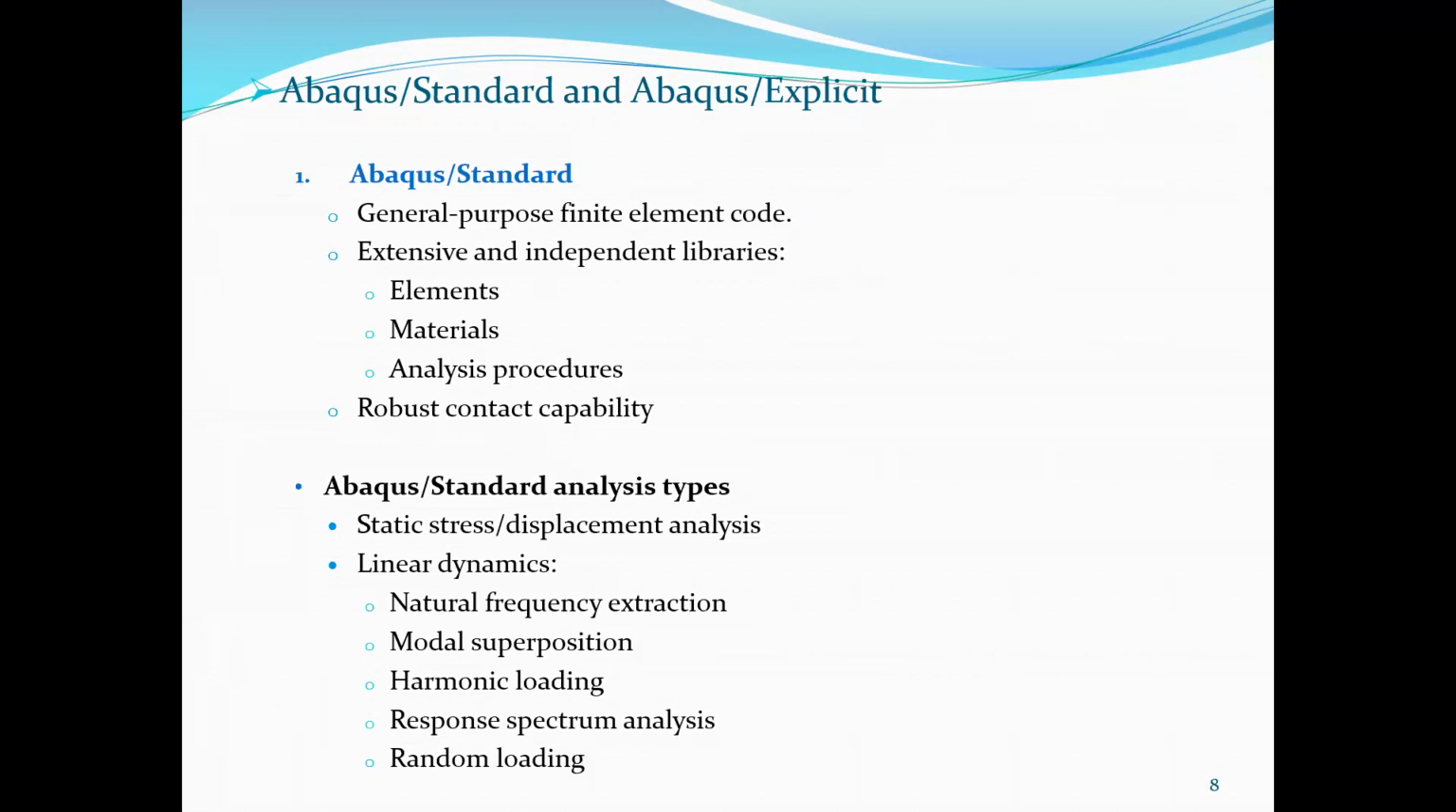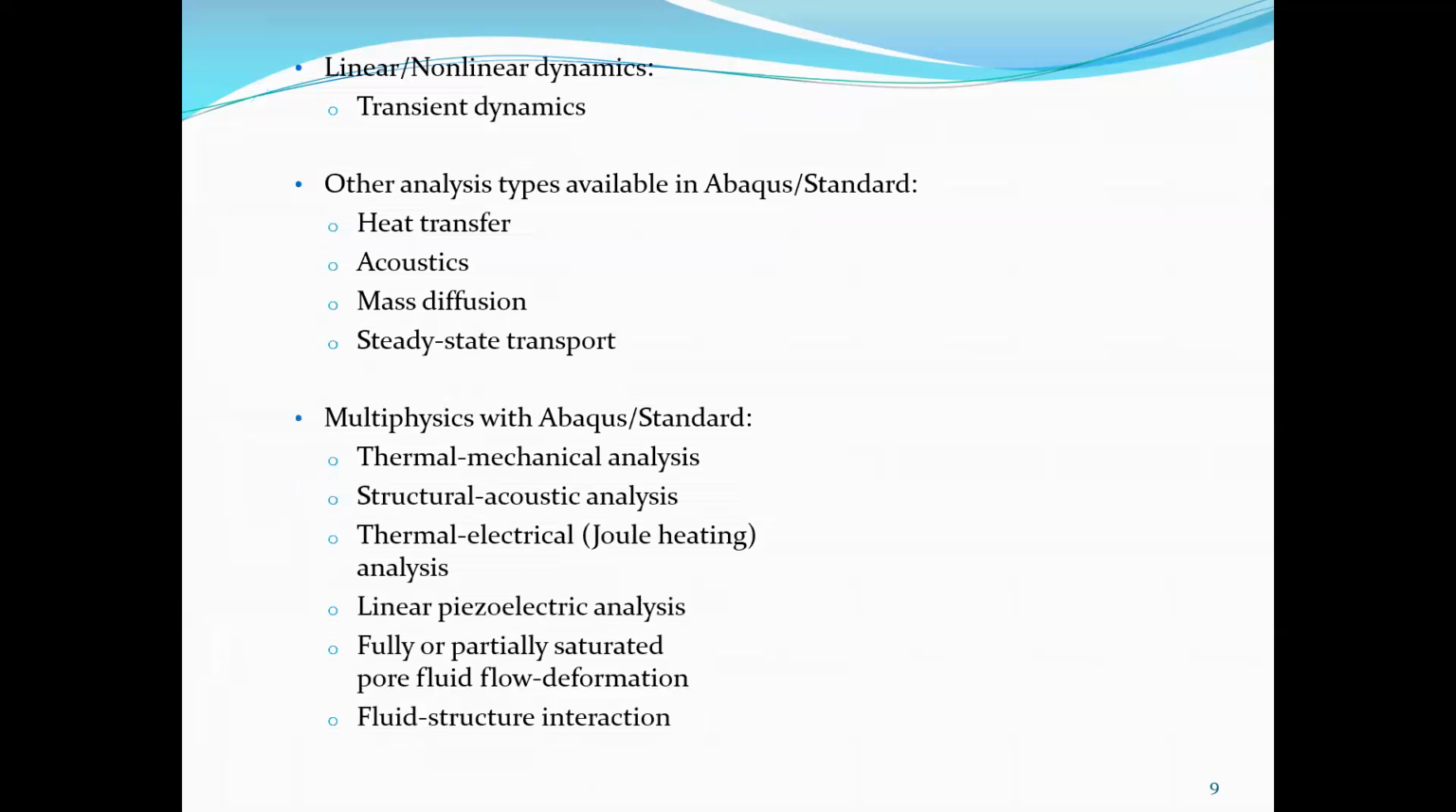Okay, Abaqus Standard analysis types. These types of analysis can be done by using Abaqus Standard as a solver. It can solve the static stress displacement analysis. Then under linear dynamics, there is natural frequency extraction, modal superposition, harmonic loading, response spectrum analysis, and random loading, then linear or non-linear dynamics. In that there is transient dynamics. All analysis types available in Abaqus Standard include heat transfer, acoustics, mass diffusion, and steady state transport.